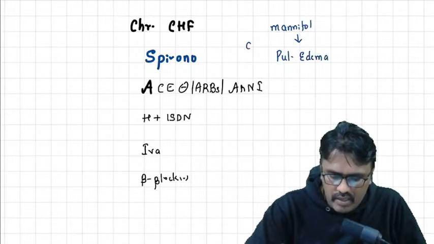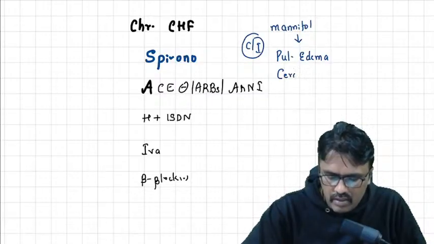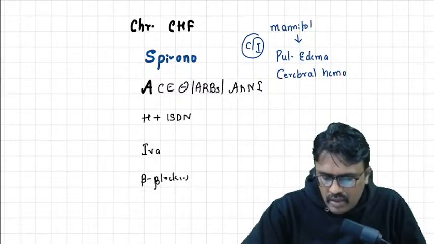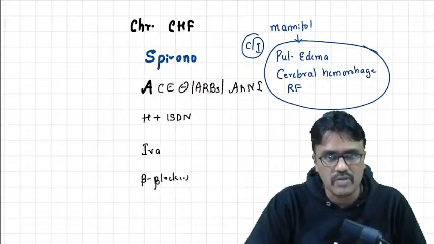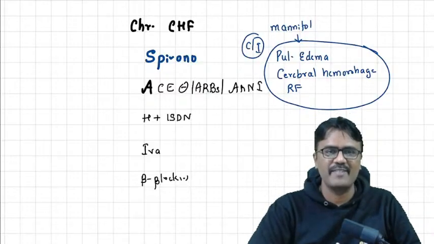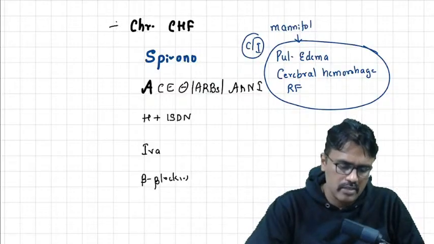It is contraindicated, not used. And whenever there is intracranial bleeding, that is cerebral hemorrhage, and whenever there is an established renal failure, these are three conditions where you should not use mannitol, guys. Now, my question is, will digoxin decrease mortality in CHF?